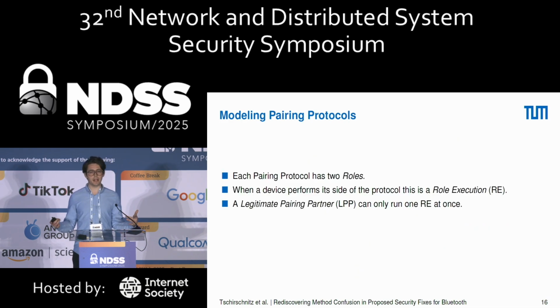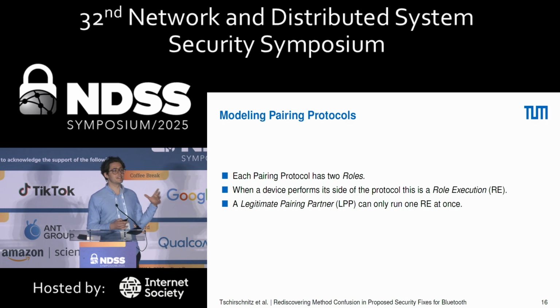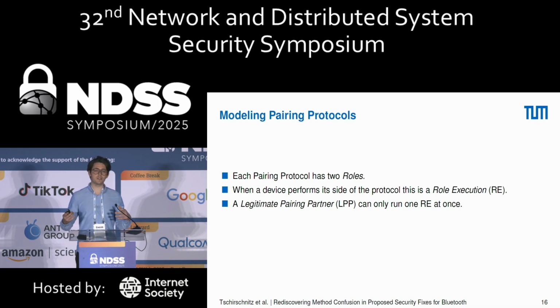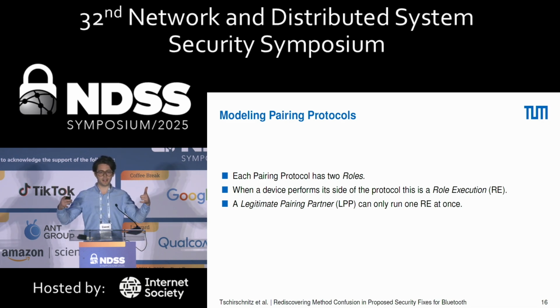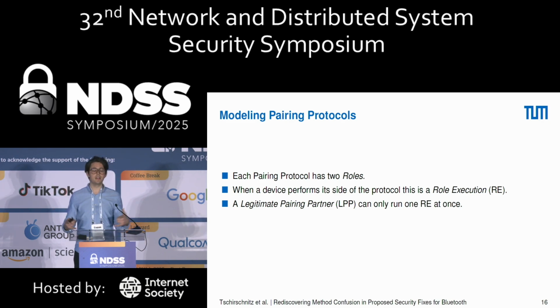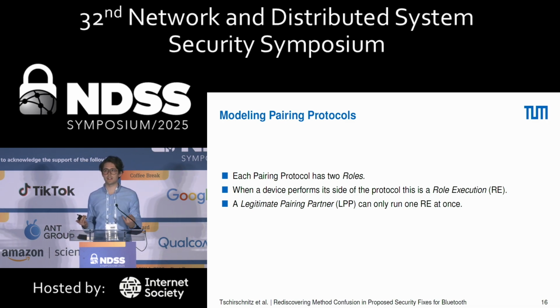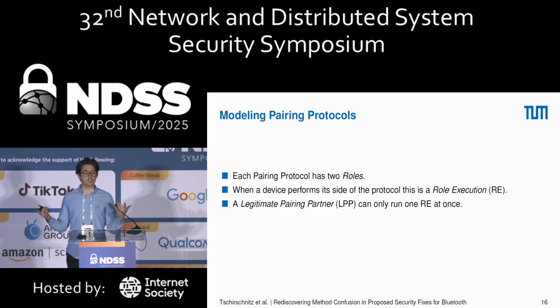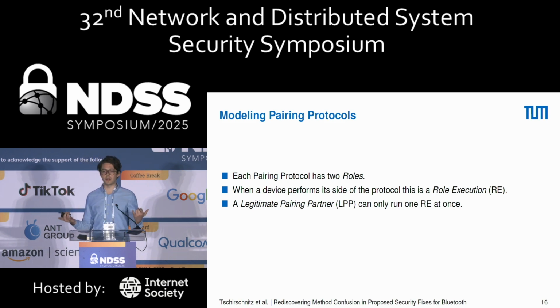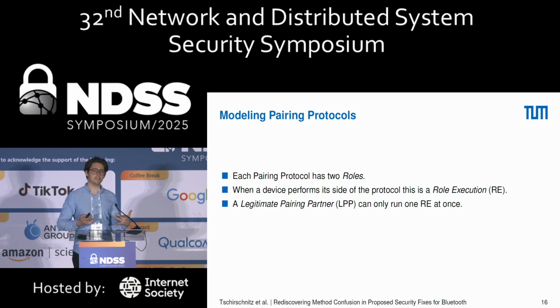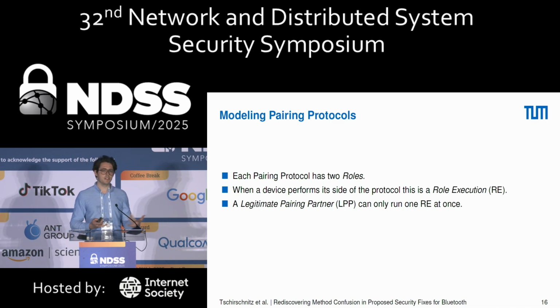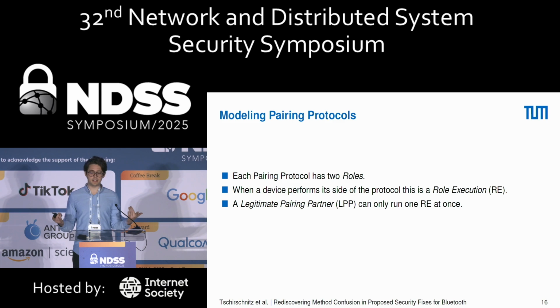Talking about the pairing protocol, we said we want to be more realistic now. We want to capture the situation that currently everybody thinks a pairing protocol is just one thing, one block we analyze. We want to split it into two blocks, two sides, or as we call it, two roles. Basically the legitimate pairing partners just conduct a role execution. The only limitation there is that there can only be one role execution per partner at a time. That's the only real limit there is.